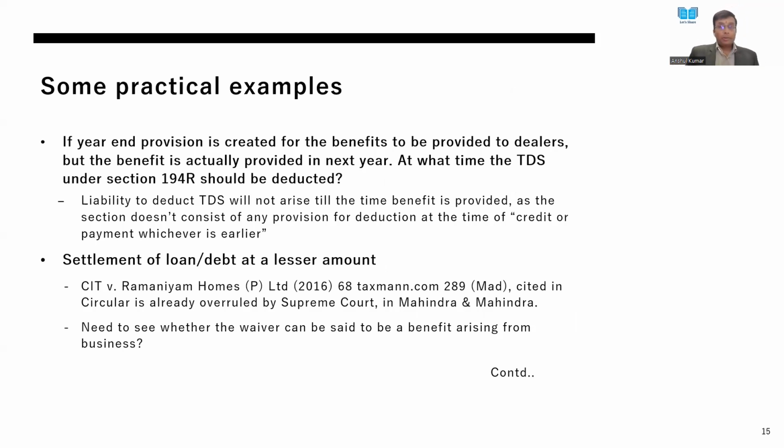Now we move on to some of the practical examples which we feel will be there, and some of the practical situations where the challenges will be predominant in order to comply with the provisions of section 194R. Now the first example is, if a year-end provision is created for the benefits to be provided to dealers, but the benefit is actually provided in the next year, at what time should the TDS under section 194R be deducted?